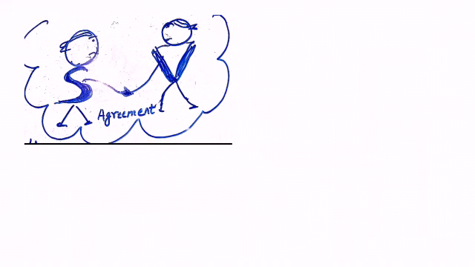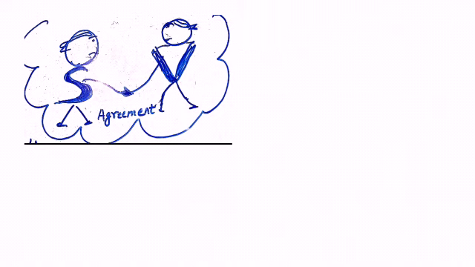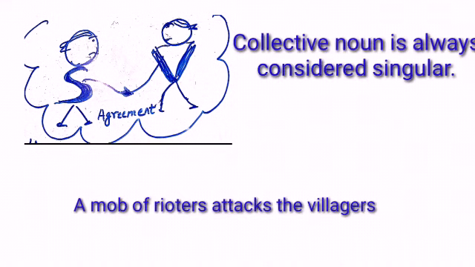Some nouns are considered singular but they appear as plural. For example, summons, alms, riches and thanks. Let's see an example. I have received a summons to attend the court. Collective nouns are normally considered singular.